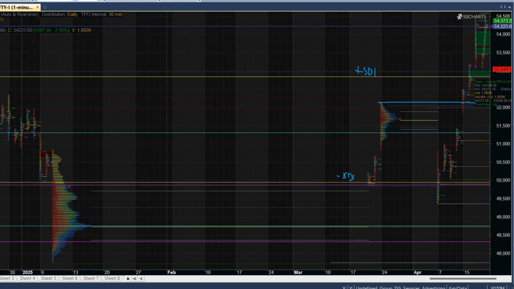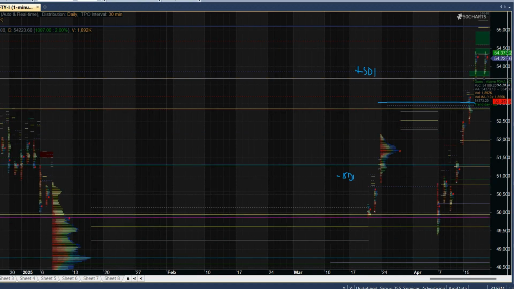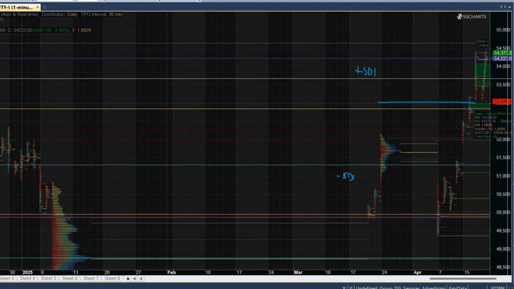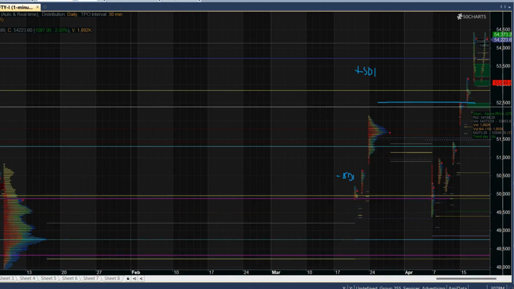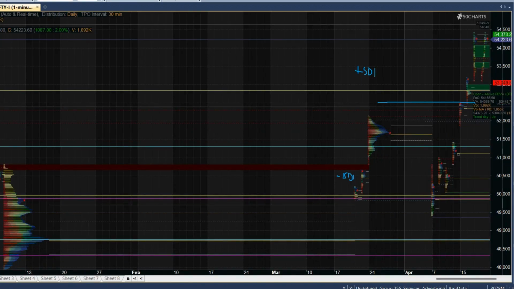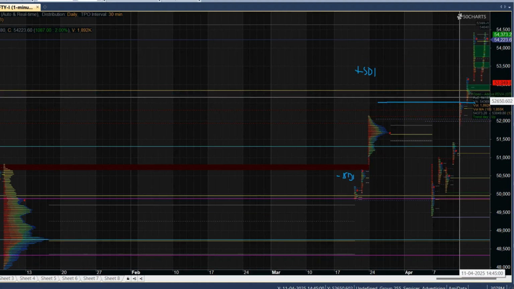If it breaks the monthly plus ST3 zone, we can expect Bank Nifty to go for a monthly new area, and it will go for the all-time high. So you have to watch every move. If the monthly plus ST3 high and the monthly bell curve high are broken, it will go for a new area, and then the trend should continue.